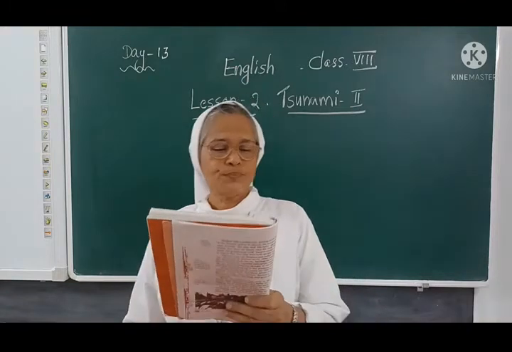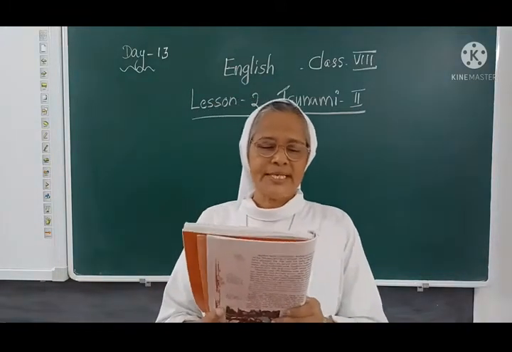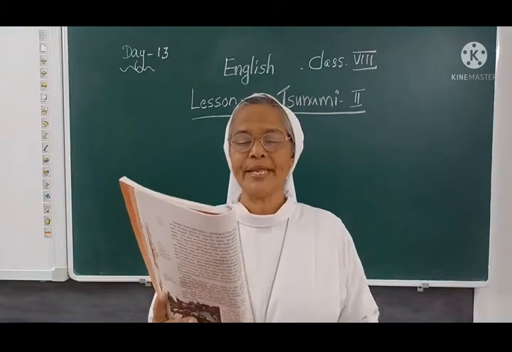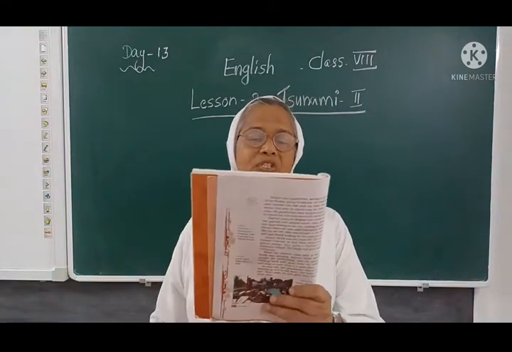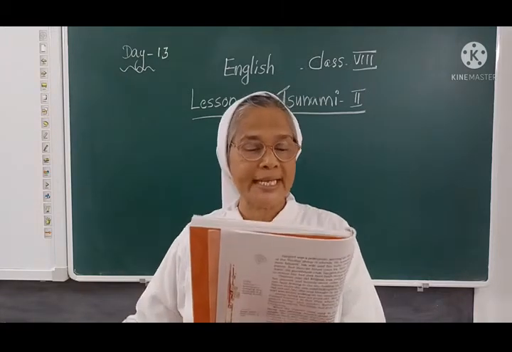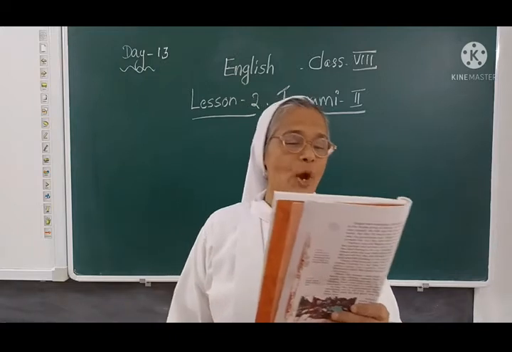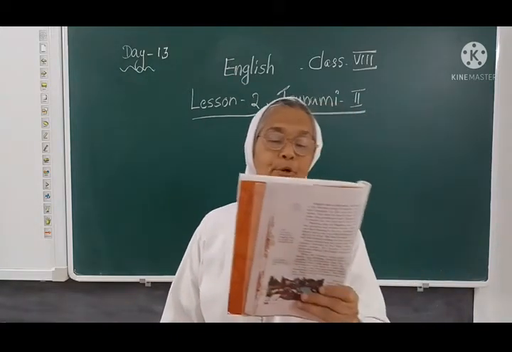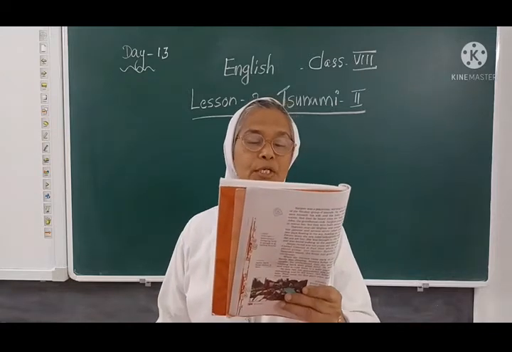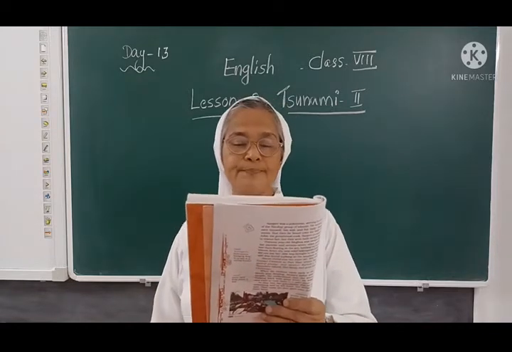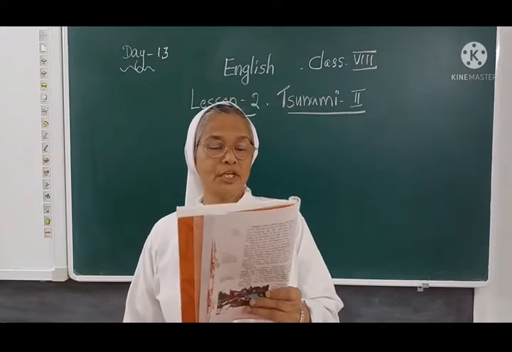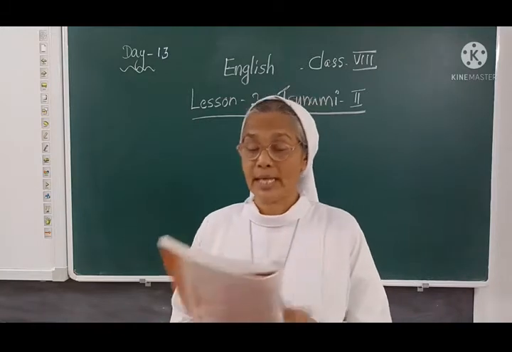Now, again coming back to the lesson. Tilly Smith, a British schoolgirl, was able to save many lives when the tsunami struck Phuket beach in Thailand. Though she has won a number of awards, her parents have not allowed their daughter to be interviewed on television and made a heroine.